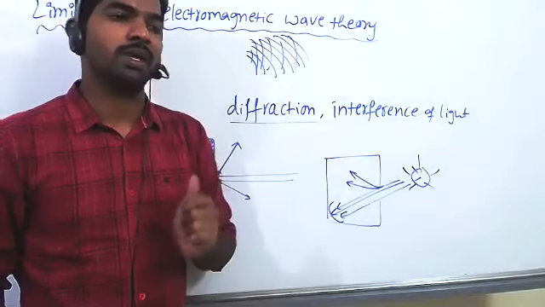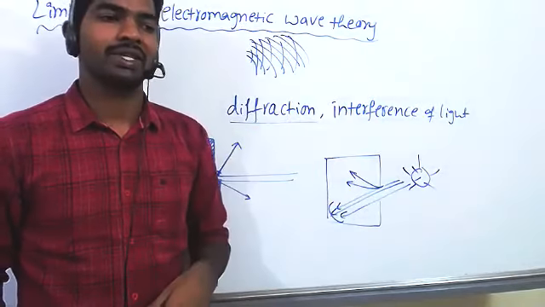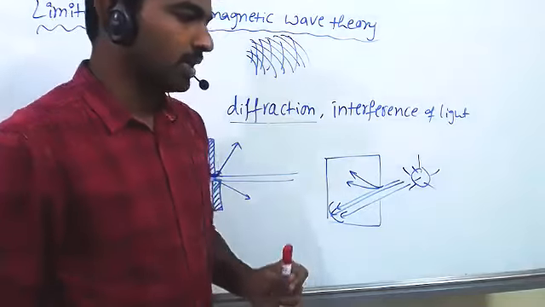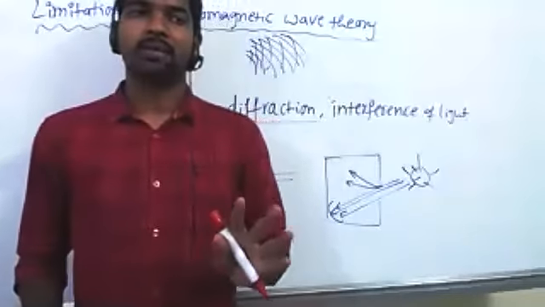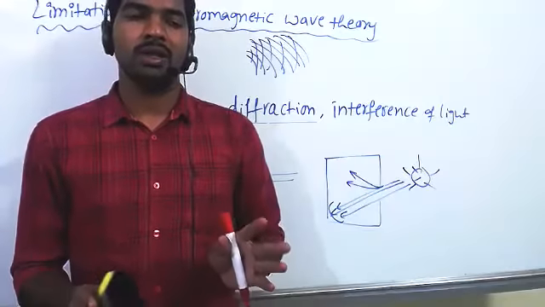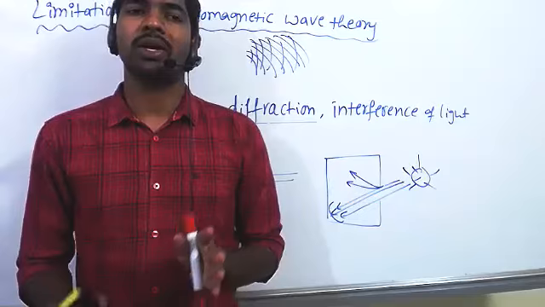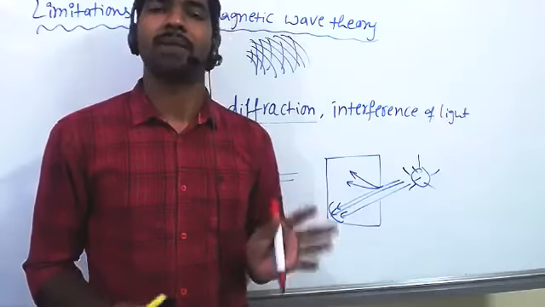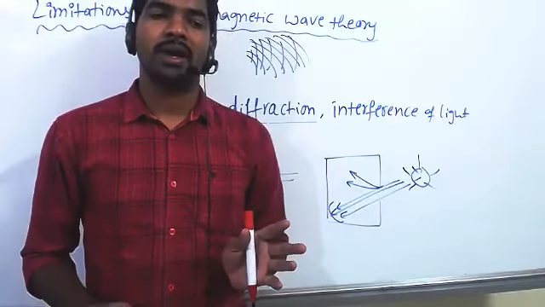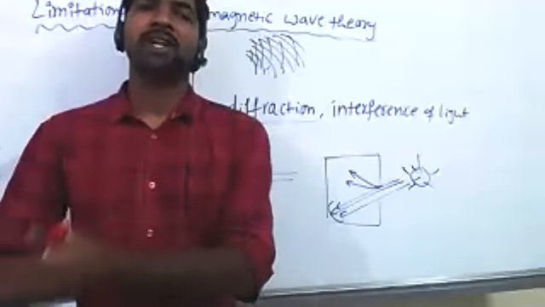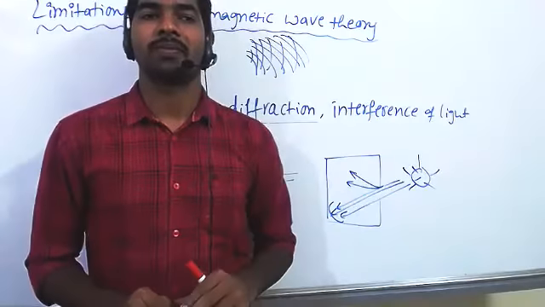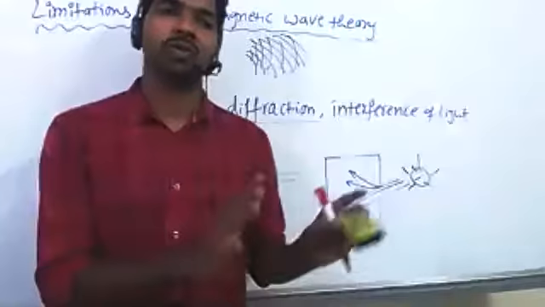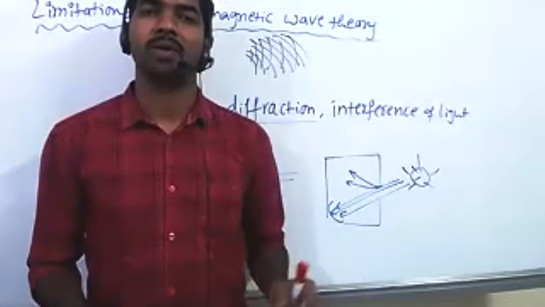It is unable to explain mainly black body radiation. So first you have to know what a black body is. A black body is an ideal body. Till now we have not prepared that kind of material, and we have not identified perfectly where a black body is. Their properties we have also not studied correctly, but we know some properties of a black body.